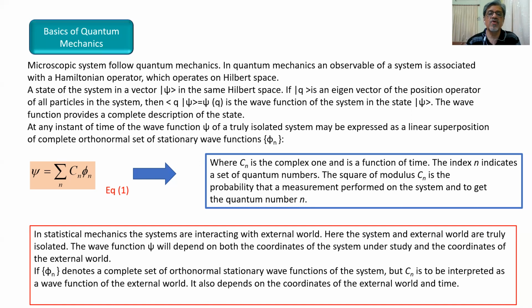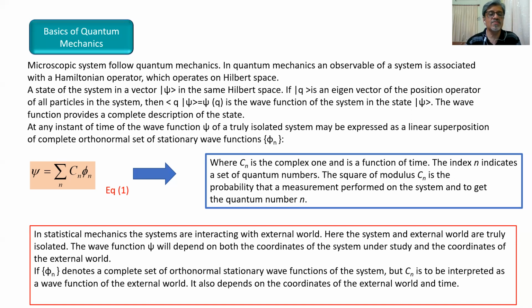Those stationary wave functions are defined by a set of functions phi n. So we have psi equal to the summation over n of Cn phi n, where Cn is complex and is a function of time. The index n indicates a set of quantum numbers.